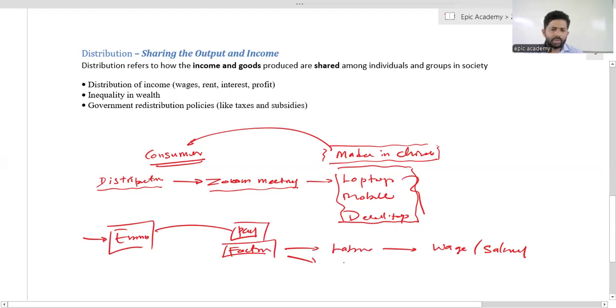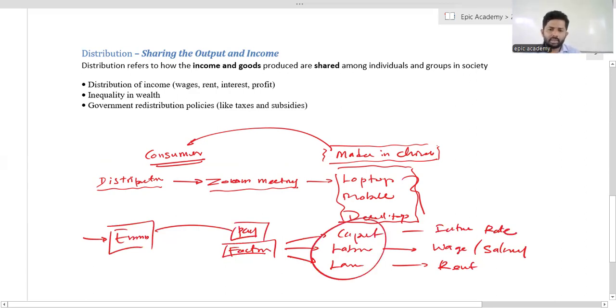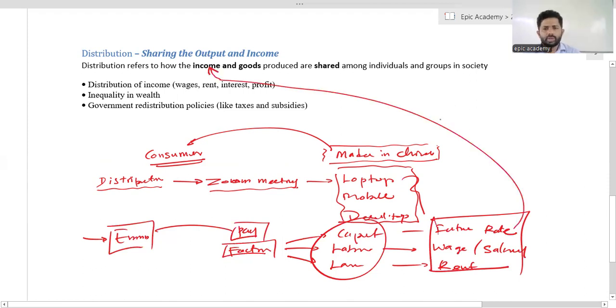As a businessman, you have to pay for the land. We call it rent. As a businessman, you have to pay for the capital. We call it interest rate. So this kind of payment will decide the income distribution